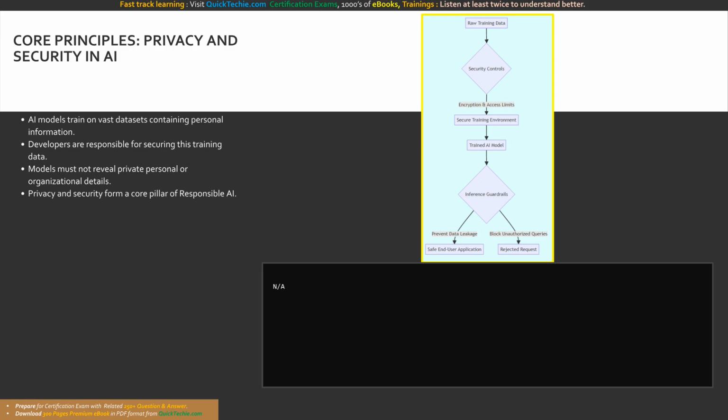Privacy and security constitute a non-negotiable pillar within Microsoft's broader responsible AI framework, standing alongside fairness, reliability, inclusiveness, transparency, and accountability. Without robust privacy controls, an AI system immediately compromises user trust and violates regulatory compliance standards. In this session, we will break down the mechanics of securing your AI ecosystem, from data minimization techniques to identity management, secret protection, and automated data redaction.